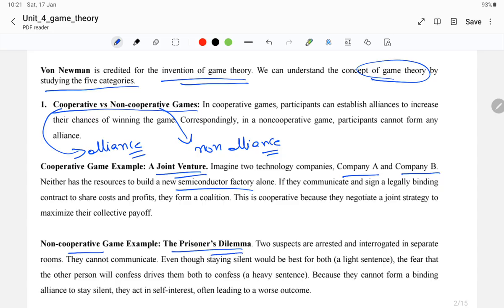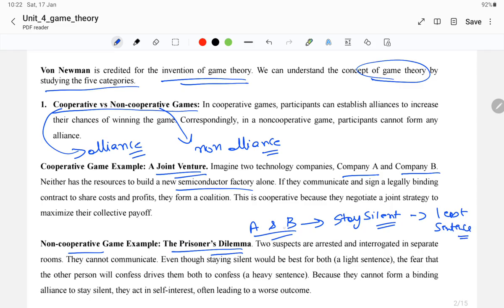We'll discuss the prisoner's dilemma in detail in the next video, which covers Nash equilibrium. If there are two prisoners, A and B, and both make an alliance and stay silent, that results in the least sentence.